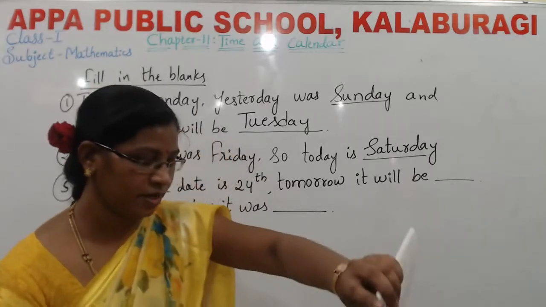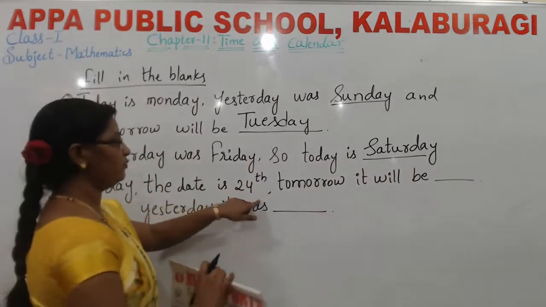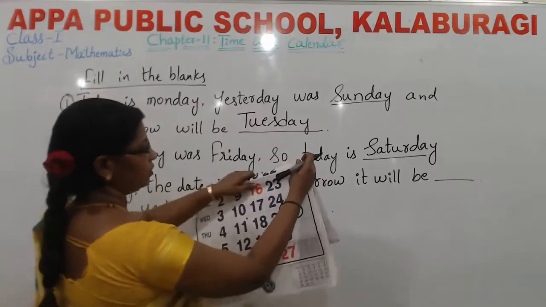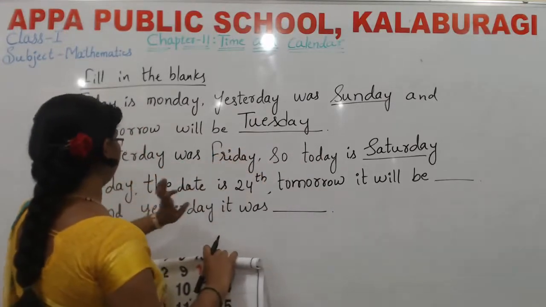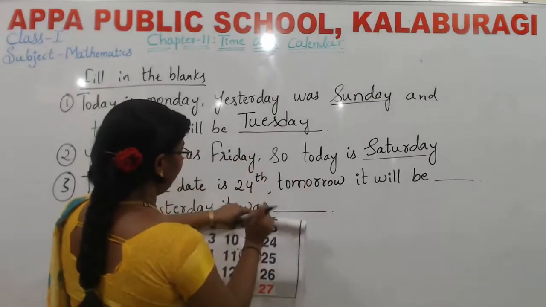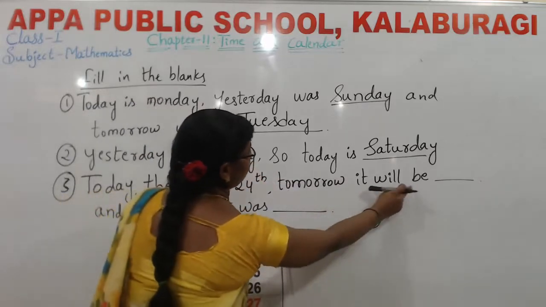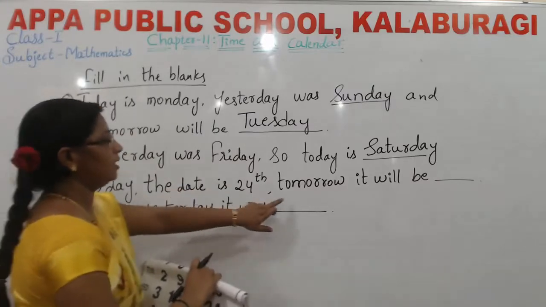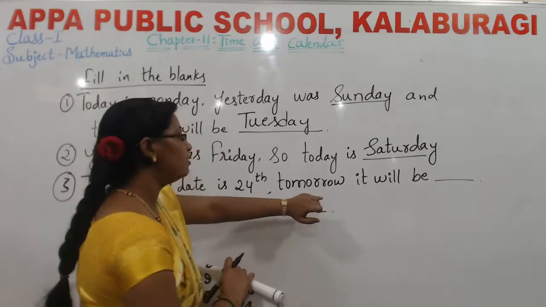See what they have given. Today the date is 24. What is the date here? 24. You should remember, just identify here. That is date only. They did not give the name of that day. They have given only the date here. See, that is 24th. Tomorrow it will be. What are they asking? Tomorrow means the next day.